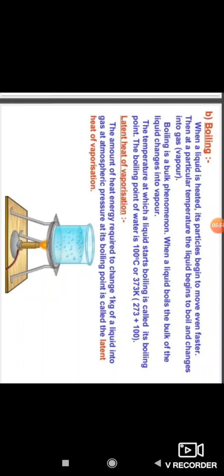Carefully observe and note down the point. What do you mean by latent heat of vaporization? It means the amount of heat energy required to change 1 kg of liquid into gas at atmospheric pressure at its boiling point.